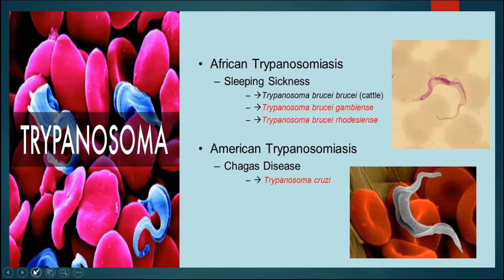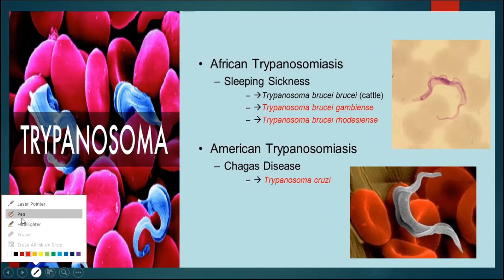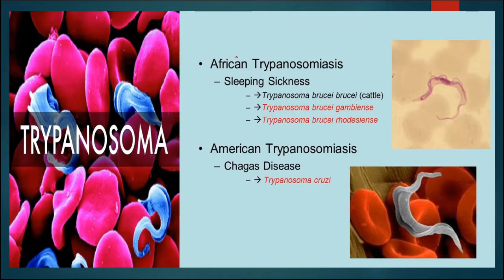Trypanosoma. This is one of the diseases which occurs through a pathogen, and that is known as African trypanosomiasis or American trypanosomiasis. So these are two types, and this is commonly known as sleeping sickness, and the pathogens are different species of trypanosoma, and they affect the human body.